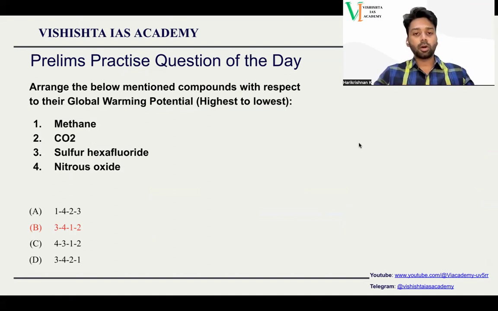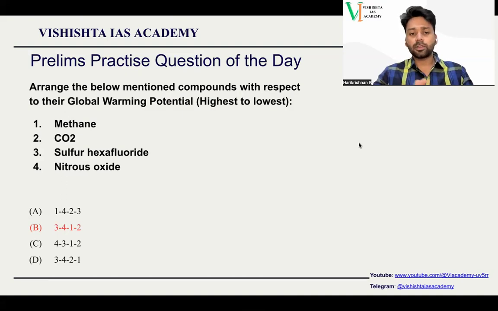What exactly is global warming potential? The amount of warming done by carbon dioxide is measured. It is given a standard 1. Compared with carbon dioxide, how much other compounds will cause global warming, that is called the global warming potential. For example, methane's global warming potential is 28. That means methane can result in global warming 28 times that of carbon dioxide, right? In that manner, we have classified other compounds also.